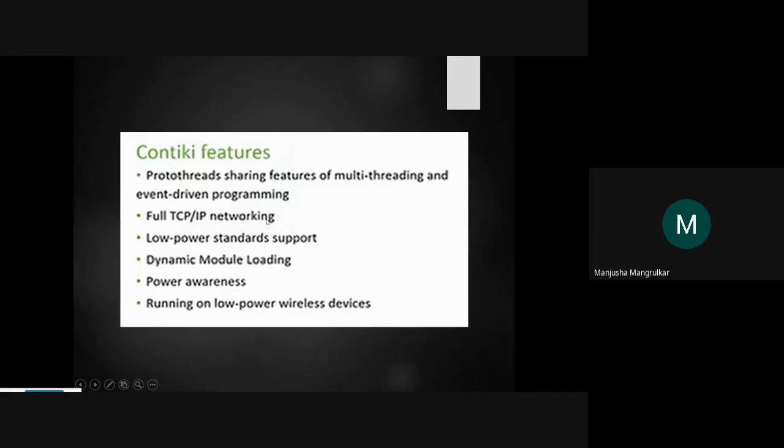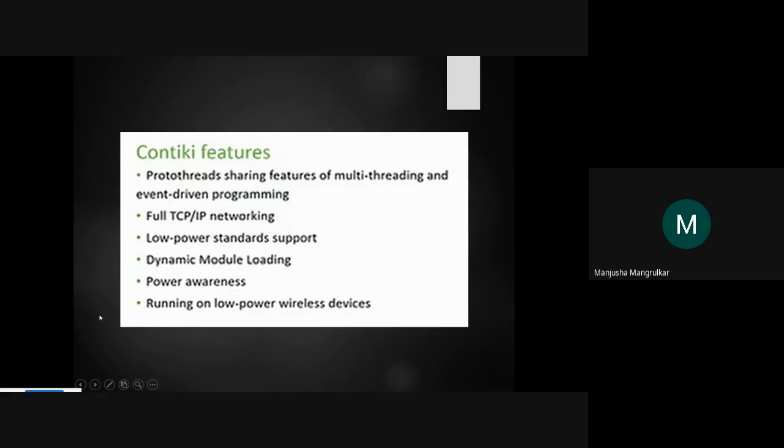Full TCP/IP networking. TCP/IP is the protocol that follows the norms while data travels, or when two devices are communicating. So it follows the protocol. This is called TCP/IP networking. Low power standard support. It is very low power. These are just features. You might have learned TCP/IP in the networking chapters, right?